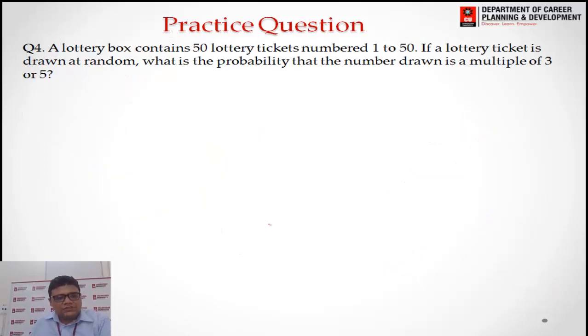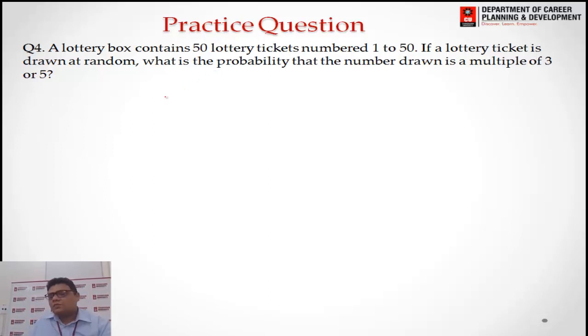Let us see another question. Next are another type, miscellaneous type questions. The question is, a lottery box contains 50 lottery tickets numbering from 1 to 50. If a lottery ticket is drawn at random, what is the probability that the number drawn is a multiple of 3 or 5?